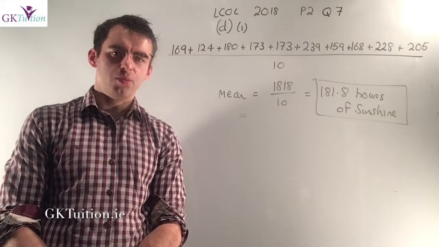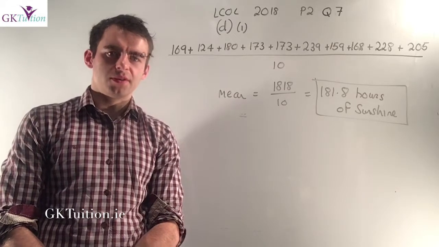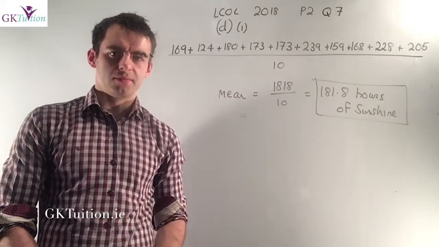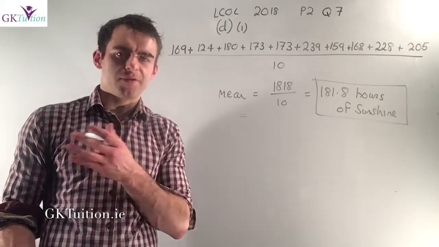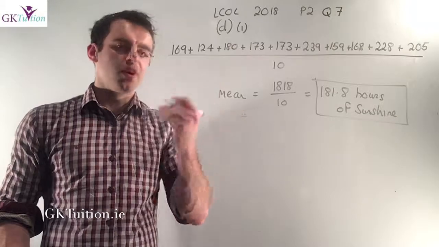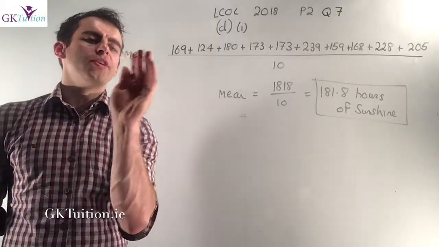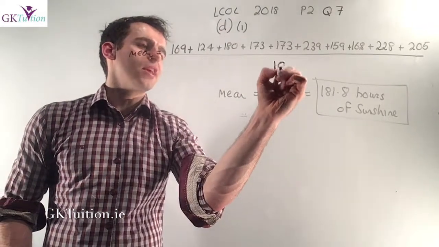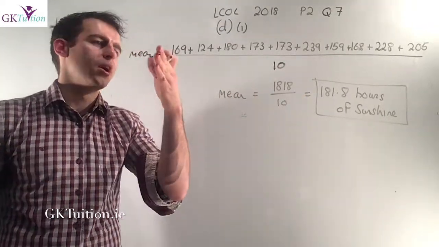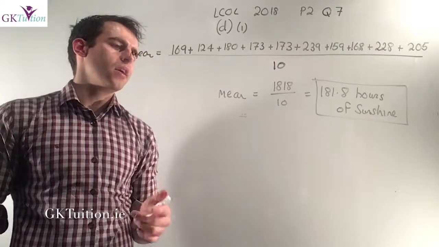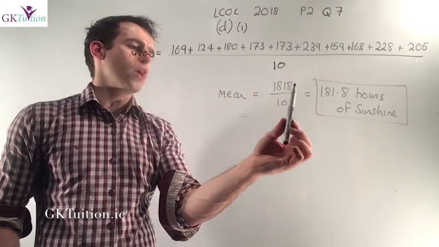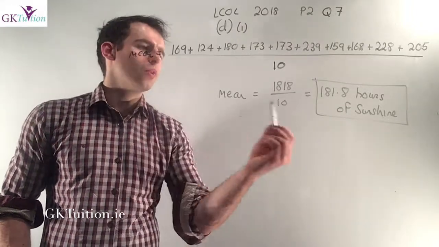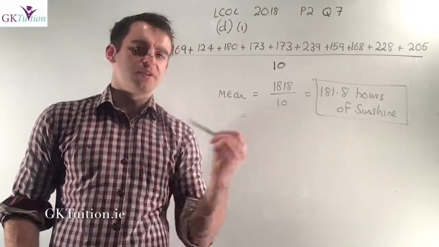Okay, for D part 1, we're asked to find the mean number of sunshine hours in June in Valencia over the 10-year period we've been given. In other words, just take the data for sunshine, add them all together and divide by the number of numbers. When you're getting the mean, I advise you to always write that fraction out, just in case you make a mistake when you're doing the calculator work. So you add up all your numbers, divide by 10. If you add them all up on the top, you get 1818 divided by 10, which means that the mean number of sunshine hours in June was 181.8 hours of sunshine.